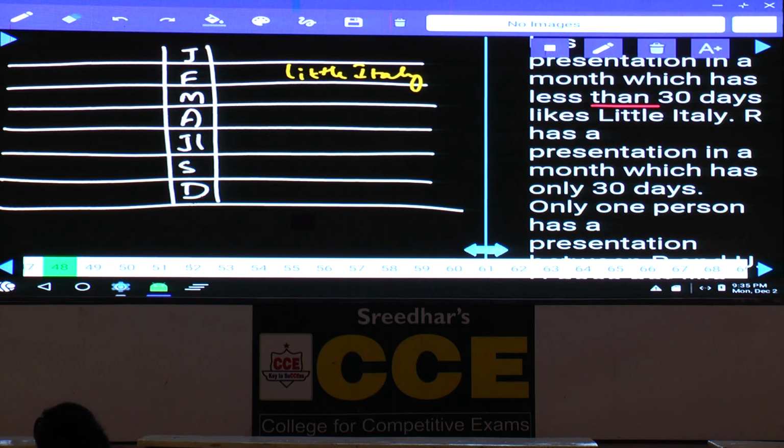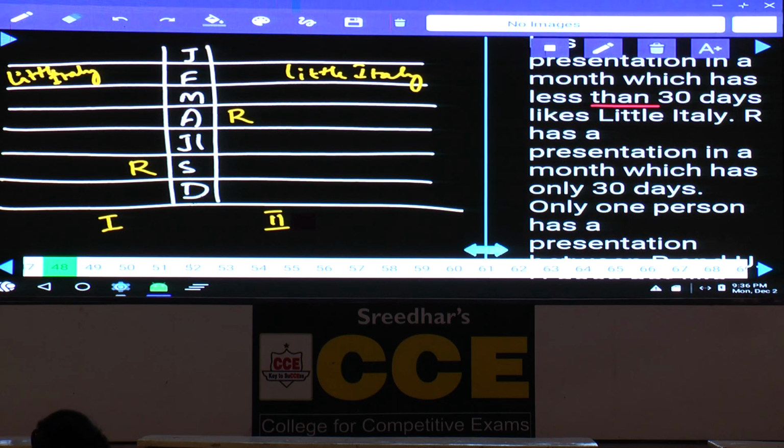Then R has a presentation in a month which has only 30 days. How many possibilities we have? 2 possibilities. What are those 2? R can be either in the month of April or in the month of September. As there are two possibilities, we are representing these two possibilities simultaneously. Hence, Little Italy will be in the month of February.